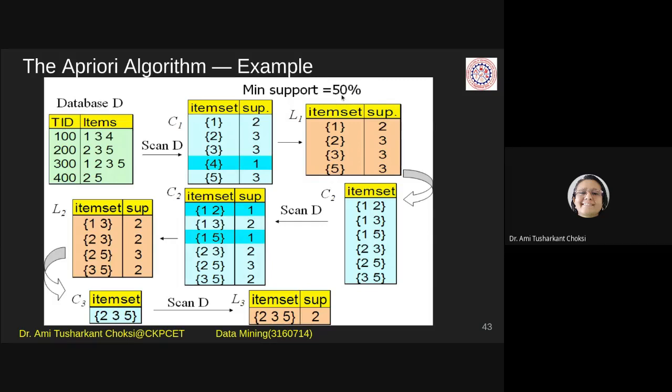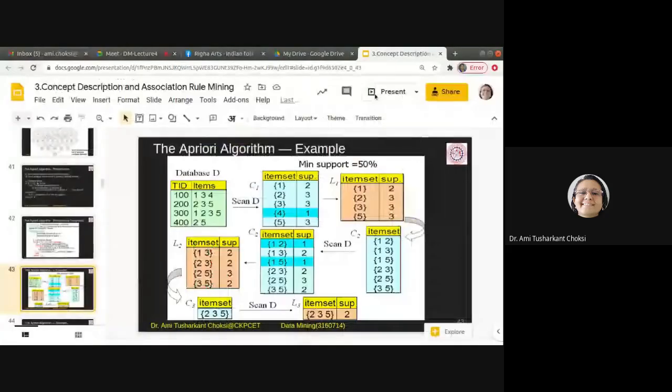What is given for minimum support? For minimum support, it is given as 50%. 50% means there are 4 transactions, so 4 multiplied by 50% equals 2.